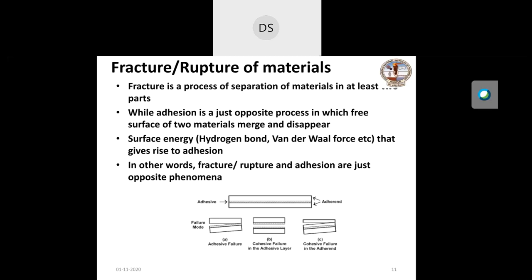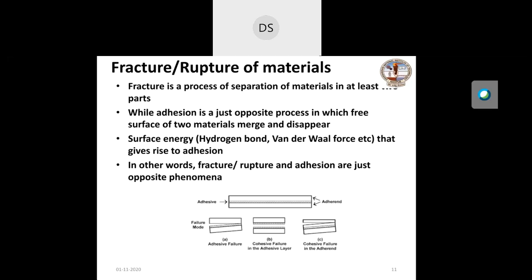Now I shall discuss the fracture and rupture of materials. You know that fracture is a process of separation of material into at least two parts. So if there is some mass and it separates into two or more parts, that is known as fracture. While adhesion, as I mentioned, is a precursor of friction, adhesion is just the opposite process of fracture.